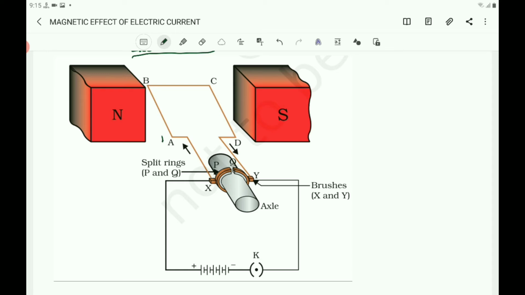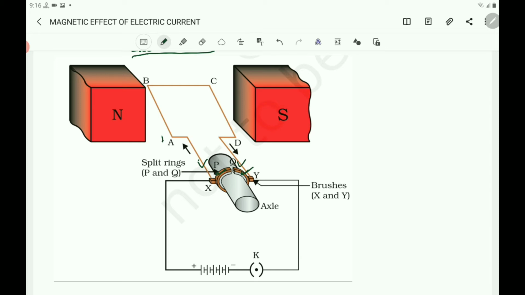And the ends of the coil are connected to the two halves P and Q of split rings. P is this part, that is one split ring, and Q is this part, that is another split ring. See here, this is the end of this side and this side.